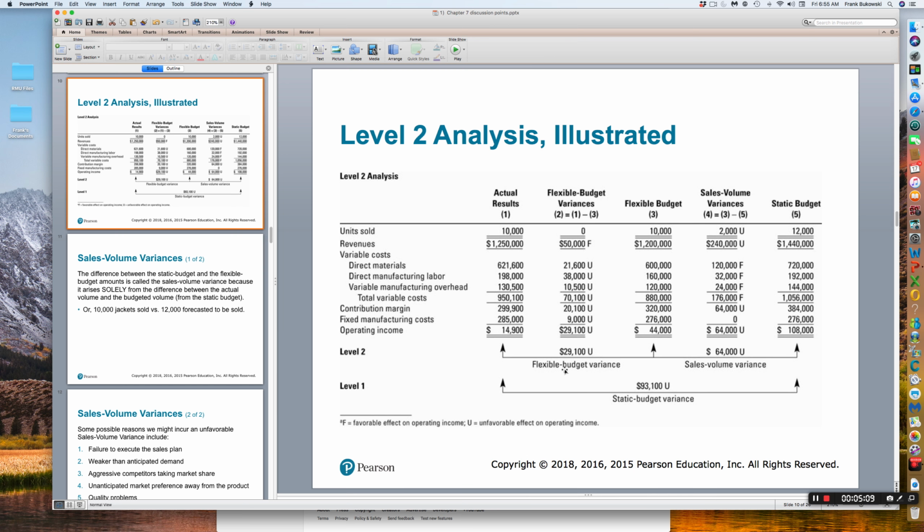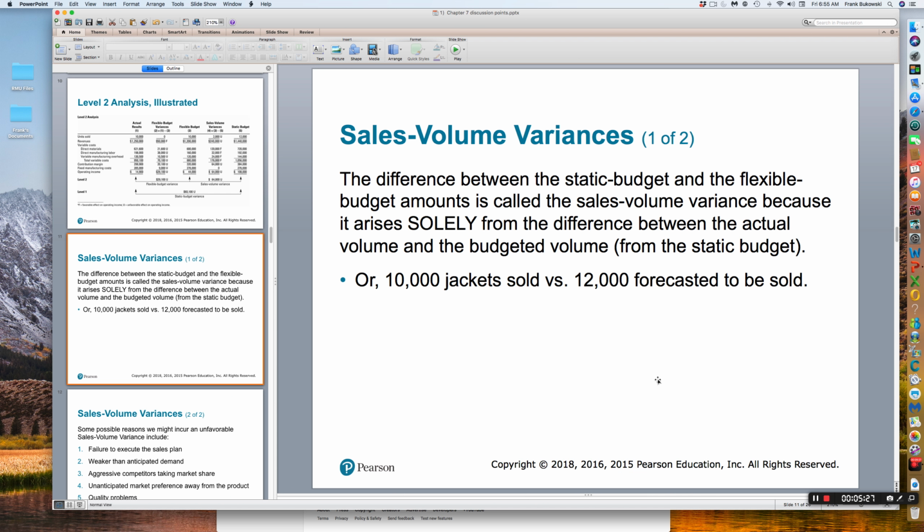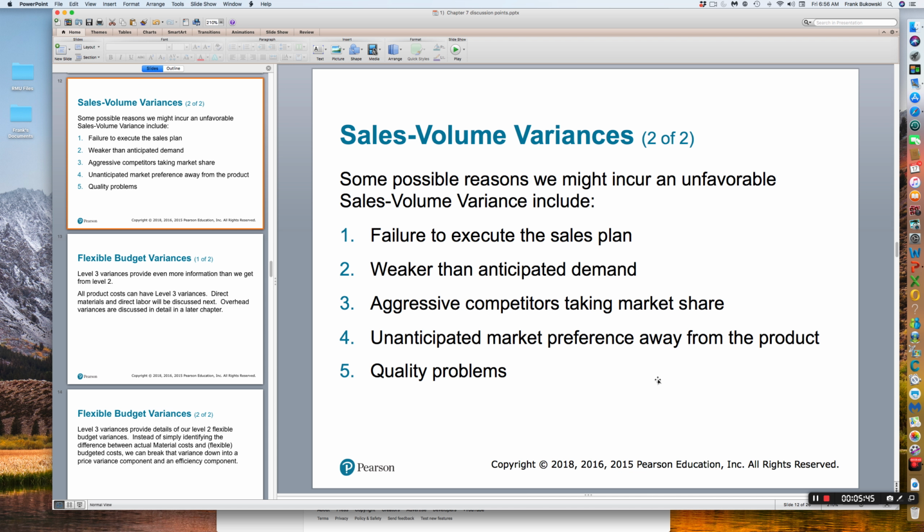Now, if you were to add the flexible budget variance plus the sales volume variance, so add the 29,100 plus the 64,000, that would give you the level 1 variance, the static budget variance of 93,100. So again, the sales volume variance will focus solely on the difference between the actual volume and the budgeted volume. So here, we forecasted that we were going to sell 12,000 coats or jackets, but we only sold 10,000 jackets. So that's a difference of 2,000. What caused that 2,000 difference?